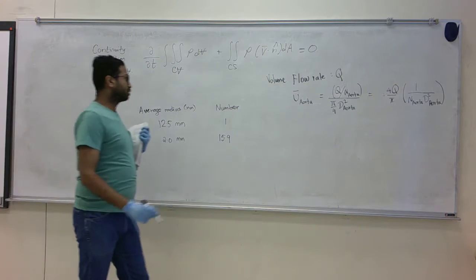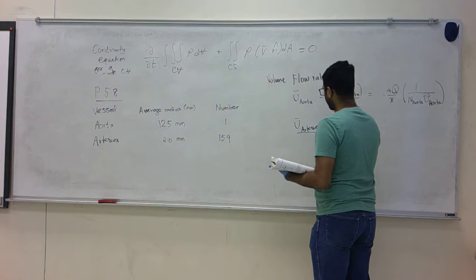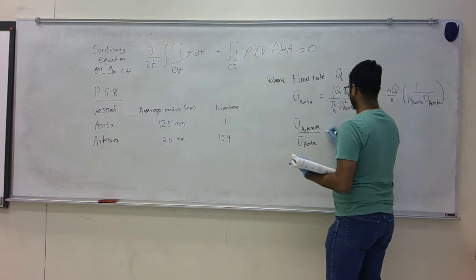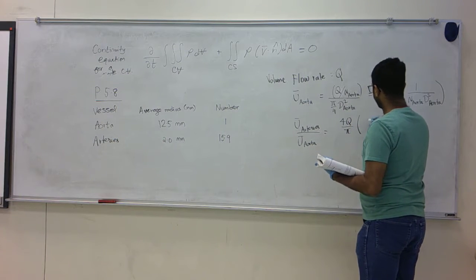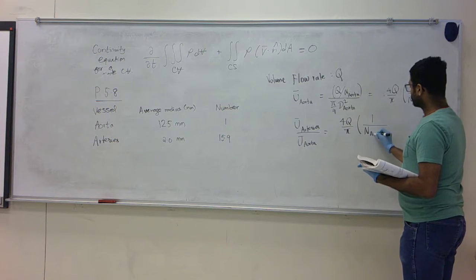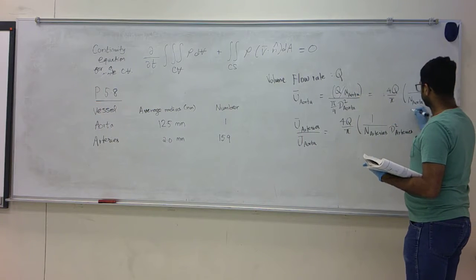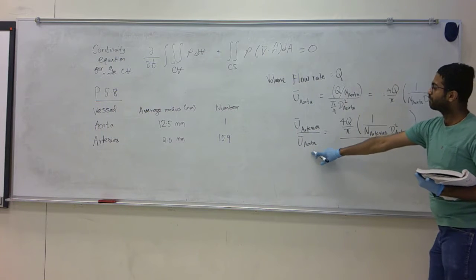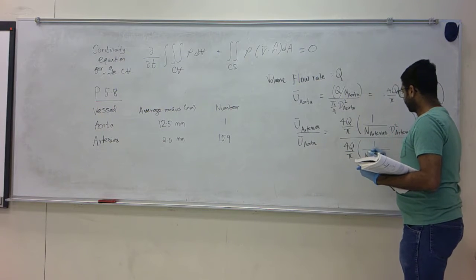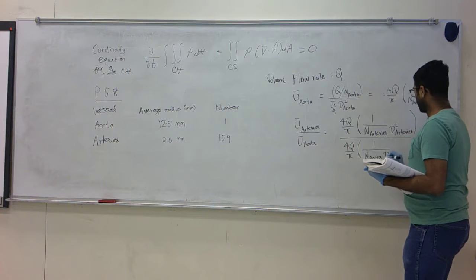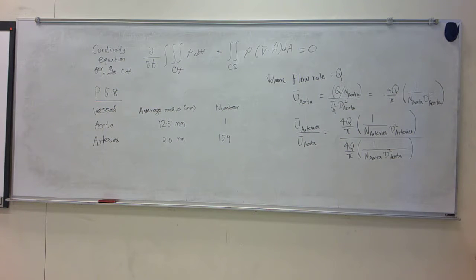So if I consider the average velocity through the arteries divided by the average velocity through the aorta, that's going to be 4Q over pi, 1 divided by the number of arteries times the diameter of arteries squared, divided by the average velocity through the aorta, which is 4Q over pi, 1 over the number of aorta times the diameter of the aorta squared. It's the same flow rate.